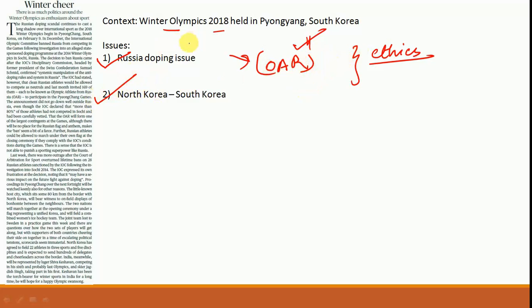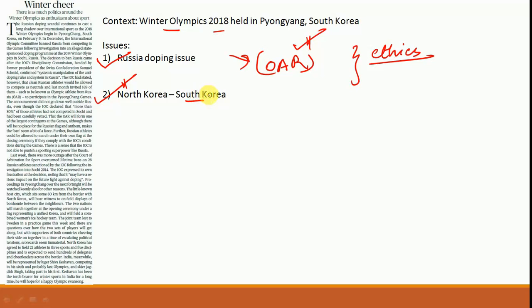Another importance of this Winter Olympics, as we have discussed previously also, is with regards to the North Korea and South Korea issue. These Olympics are being held in South Korea, and with all the tensions in North Korea and nuclearization problems in North Korea, it was feared that the safety of the athletes will not be ensured in South Korea. However, this has been done away with because North Korea and South Korea have decided to renegotiate, and they have come to the negotiation table.